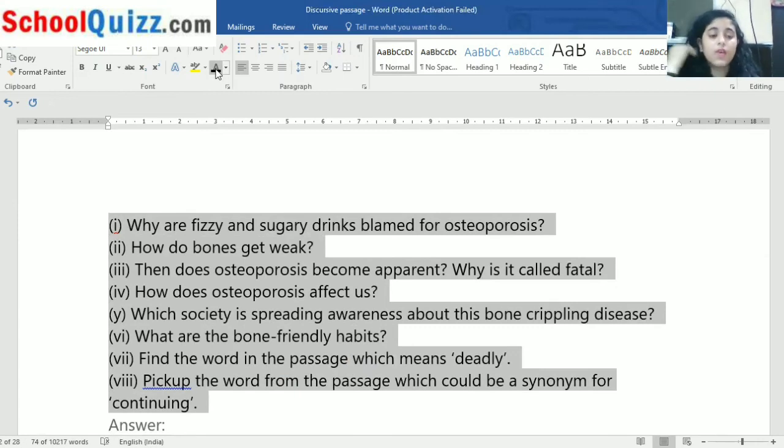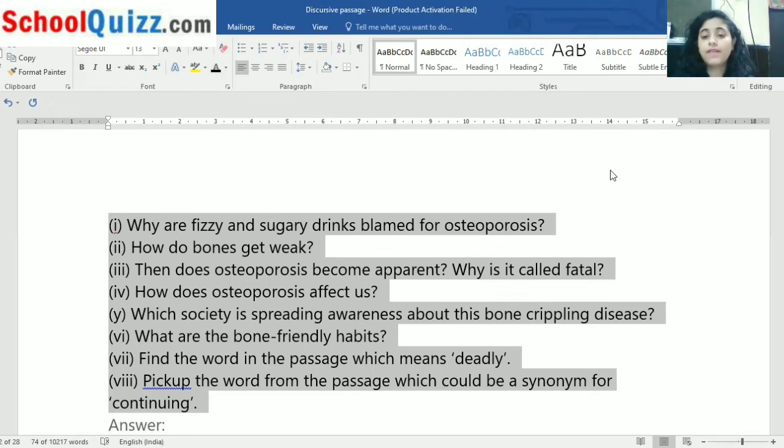So why are fizzy and sugary drinks playing a part in osteoporosis? We have studied this over the question. I think you are going to answer. I'll disclose the answers in the next lecture. How do bones get weak? When does osteoporosis become apparent? Why is it called fatal? How does osteoporosis affect us? Which society is spreading awareness about this bone-crippling disease? What are the bone-friendly habits? Find the word in the passage which means deadly. Pick up the word from the passage which could be a synonym for continuing.